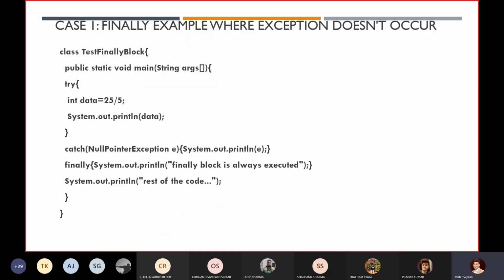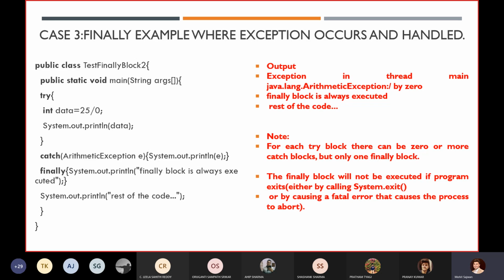I have only shown you some cases, like whenever you are using system.exit or whenever you are getting some fatal error. Only in those scenarios will your finally block not get executed, but most of the time our finally block gets executed, even though you are getting an exception, not getting an exception, handling that exception, or not handling that exception.